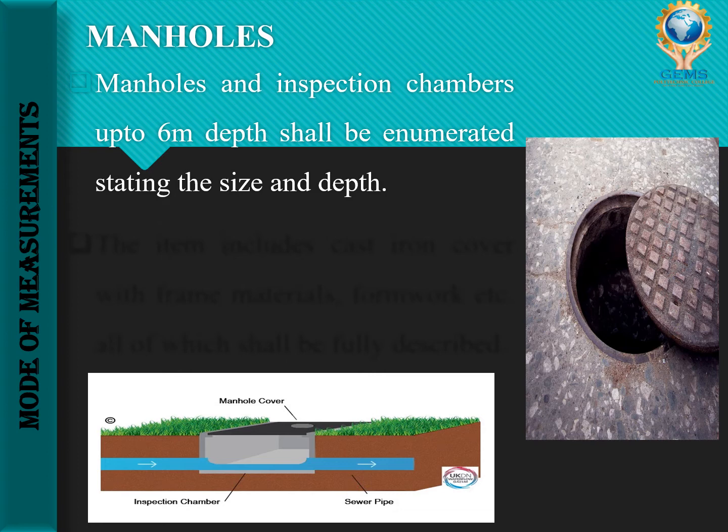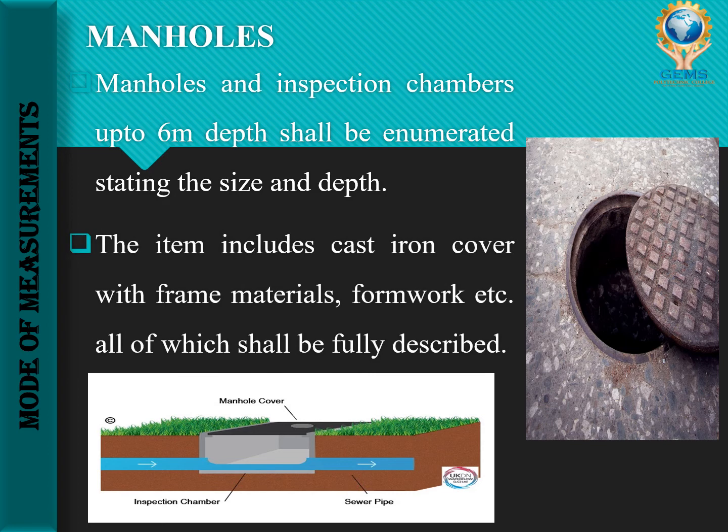In the down image you can see this portion is called the manhole cover, the opening. In the lower portion you can see some pipe. This is called a sewer pipe. Then this portion you can see, this is called the inspection chamber. The next one, the item includes cast iron cover with the frame, materials, formwork, etc. It will be described. All the things we need to describe. That is the first major point.